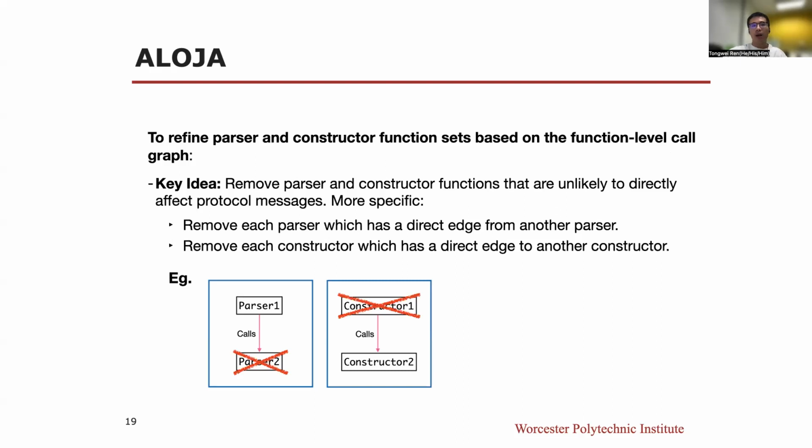To refine parser and constructor function sets based on the function-level code graph, the key idea is to remove parser and constructor functions that are unlikely to directly affect protocol messages. More specifically, as shown in the example figure, Aloja will remove each parser which has a direct edge from another parser, and each constructor which has a direct edge to another constructor.